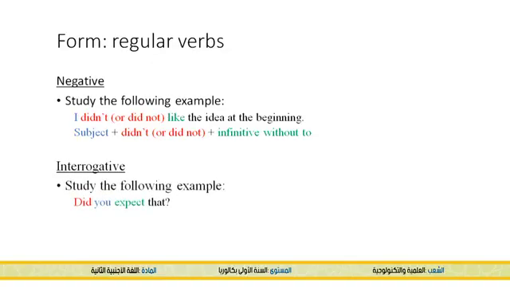Study the following example. Did you expect that? So here we have did, we have the subject you, and we have the verb expect. So in the interrogative, we start with the auxiliary verb in the past did, then we add subject, then infinitive without to. So as I said before in the negative, the verb does not take the ed of the simple past. It just stays in the infinitive without to, because the auxiliary verb to do is already conjugated in the past.